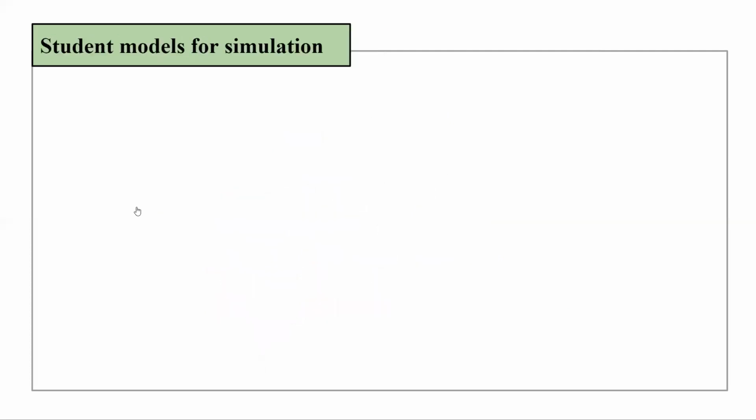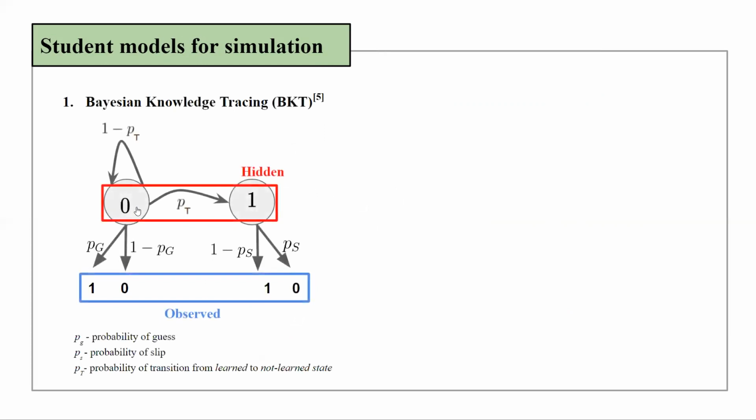Students were simulated using 4 popular knowledge tracing models. For each student model, separate knowledge components were defined corresponding to addition of different lengths, presence of carry, and overflow. In Bayesian knowledge tracing, a student's knowledge state is modeled as a 2-state hidden Markov model, 1 per knowledge component or skill, where the skill is either mastered by the student or not. Prerequisites between knowledge components were enforced by varying the transition probability between states, depending on whether the prerequisites were learned or not.